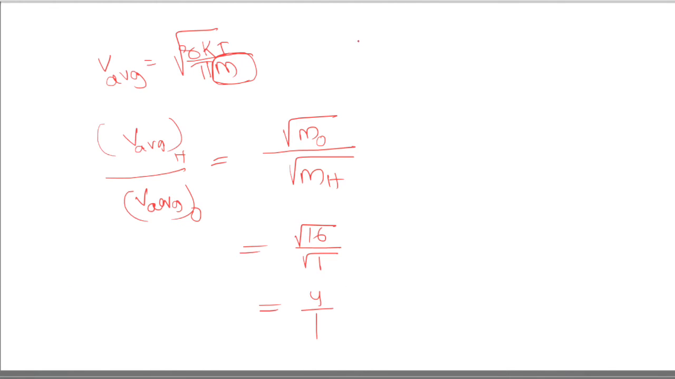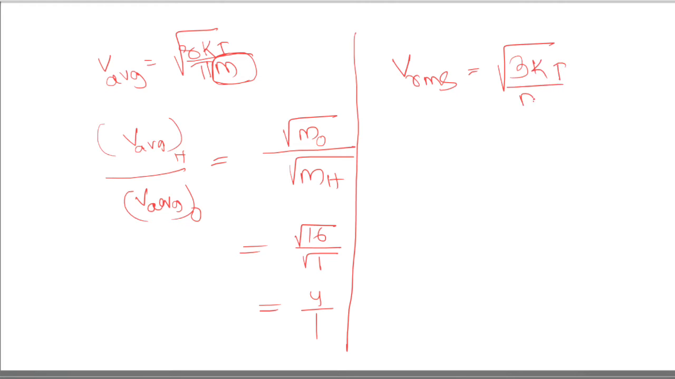Similarly, there are two more formulas you should remember. One that is for RMS speed, and it is given by square root of 3kT by m. And the most probable speed is given by square root of 2kT by m.